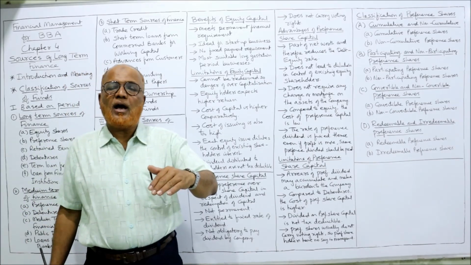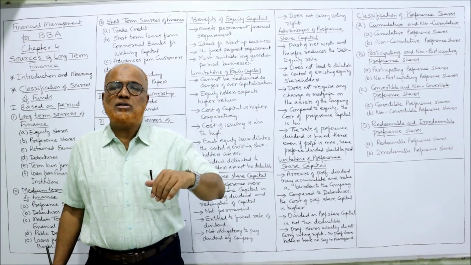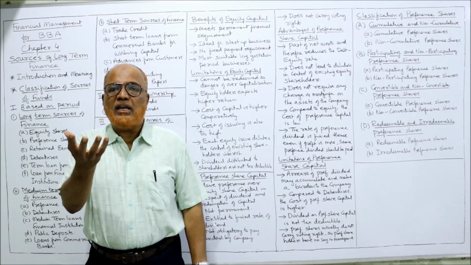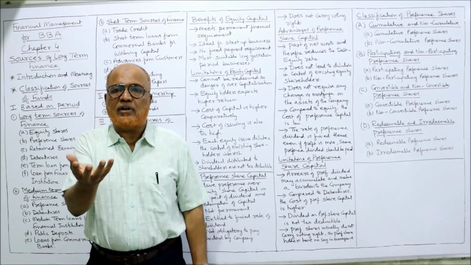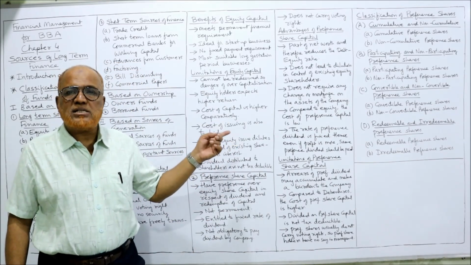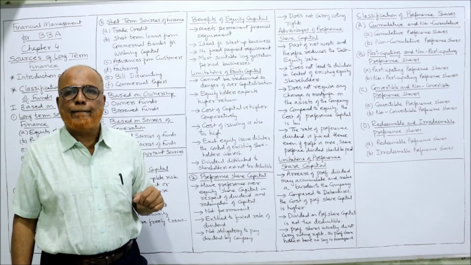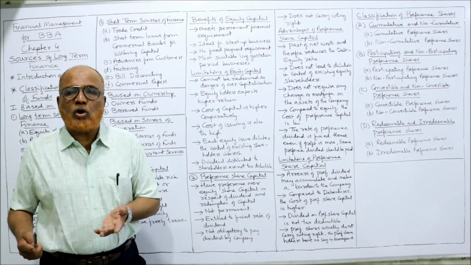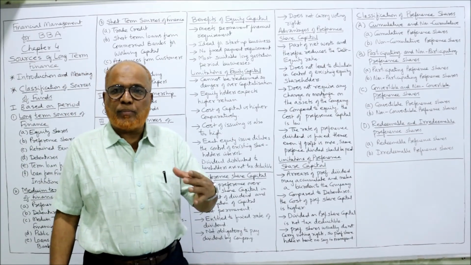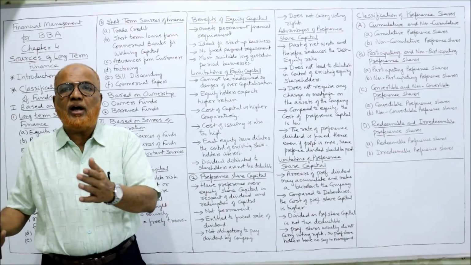Because the company has to pay interest to debenture holders and dividend to preference shareholders. After that, if any residual profit is left, that residual profit will only be paid to equity. They are the last claimant of return. That's why the risk is more, so their expectation is also more. So from the company's point of view, more dividend has to be paid.